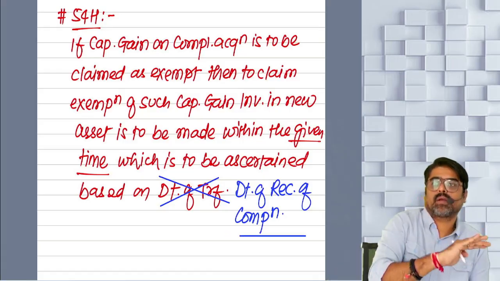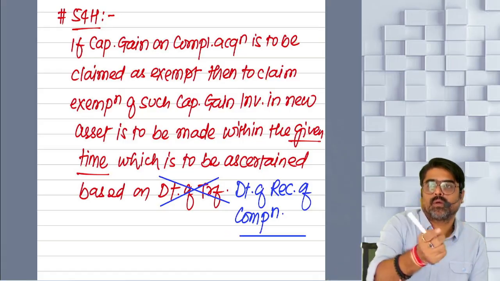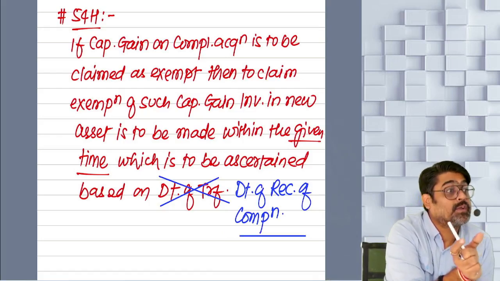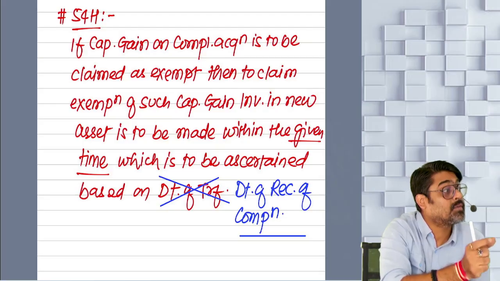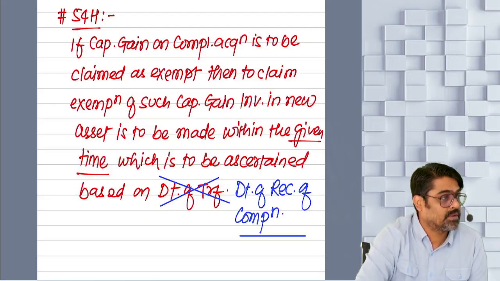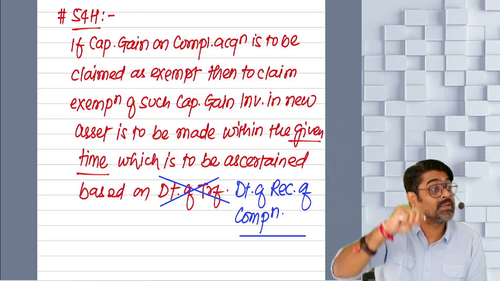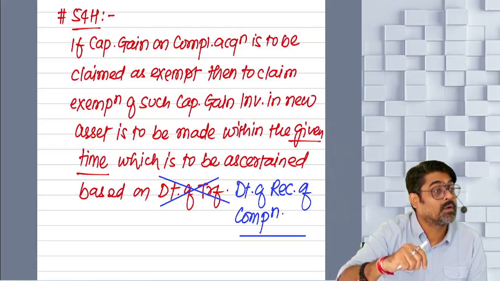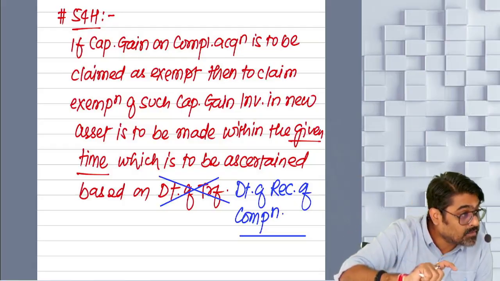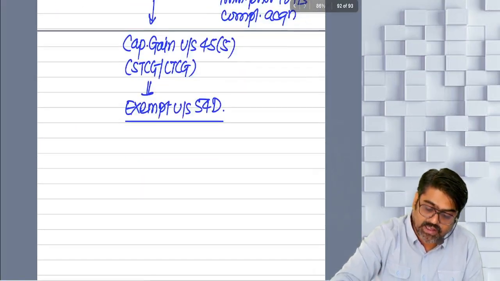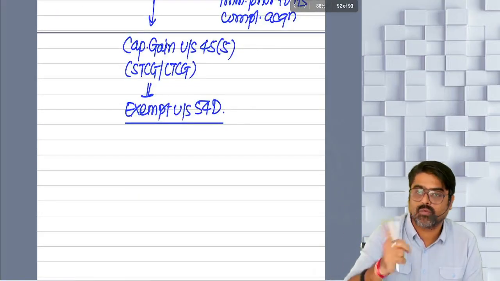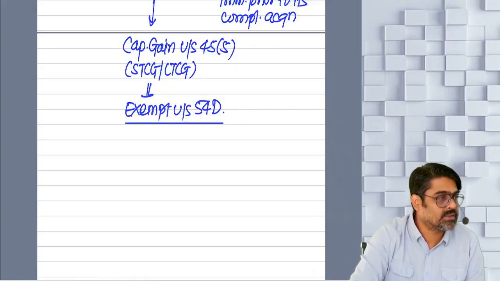So 1 year backward, 2 years forward, date of receipt of compensation. 3 years forward, date of receipt of compensation. For urban agricultural land, 2 years forward, 2 years from the date of receipt of compensation. And in this section also, they are saying that if you want to claim this exemption, you have to buy new industrial land, new industrial building, yes or no?